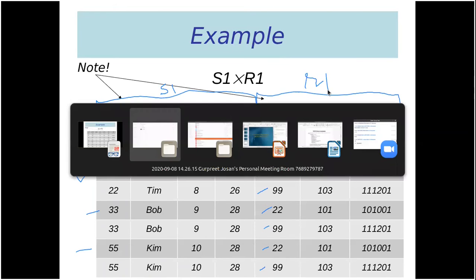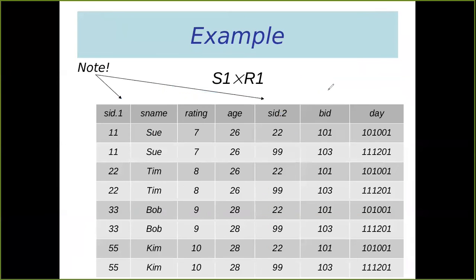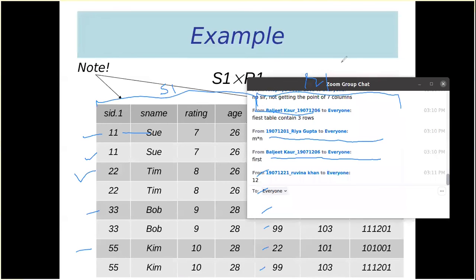So what we are doing? We are concatenating every row of S1 with every row of R1. As you can see, this is first row of S1, which is concatenated with first row of R1. So what will be the total number of columns? It is again very clear.